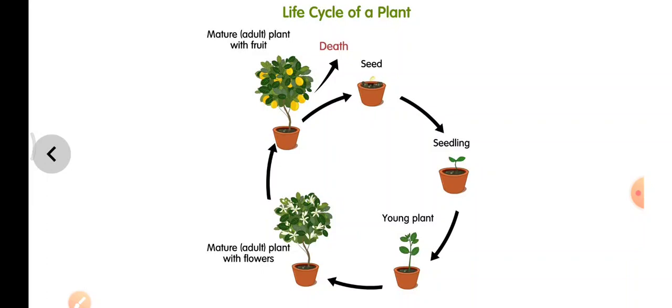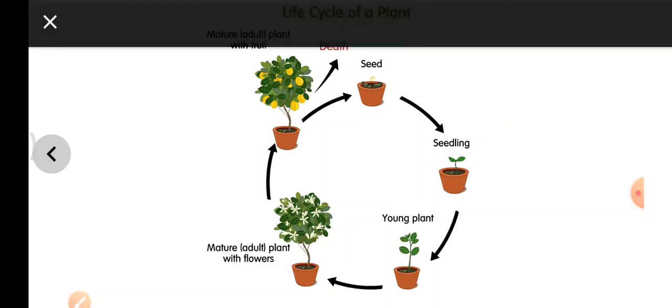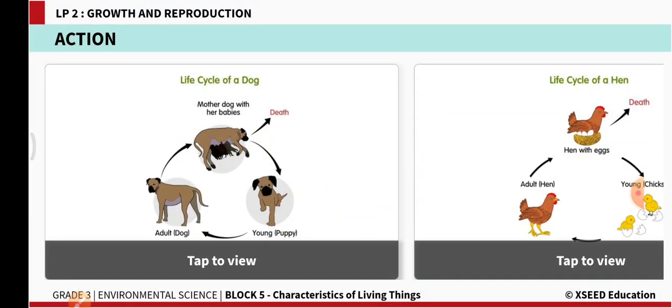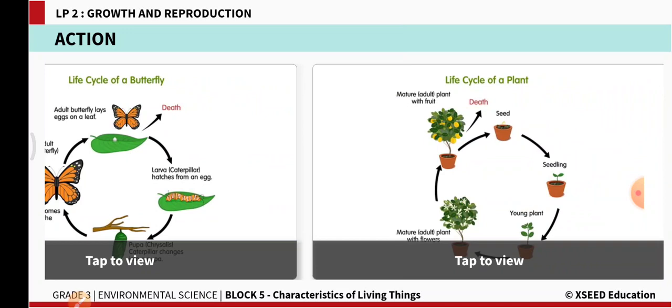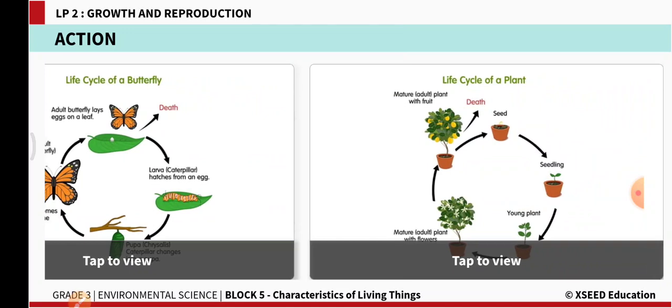Then the adult plant with fruit: the flowers turn into fruits. Then even the plant has to die because of diseases or old age. So this goes on. This is the life cycle of a plant. So we learned about the life cycle of a dog, a hen, a butterfly, and a plant.